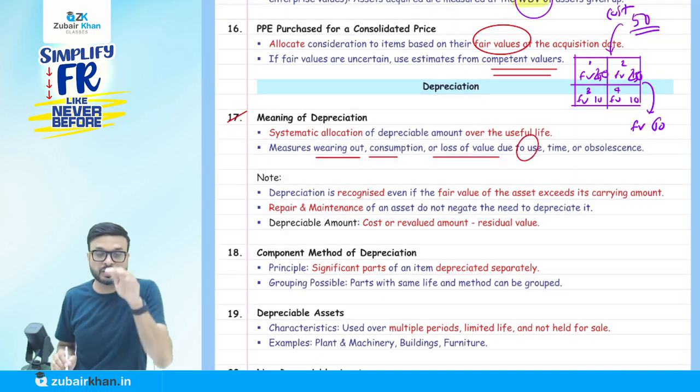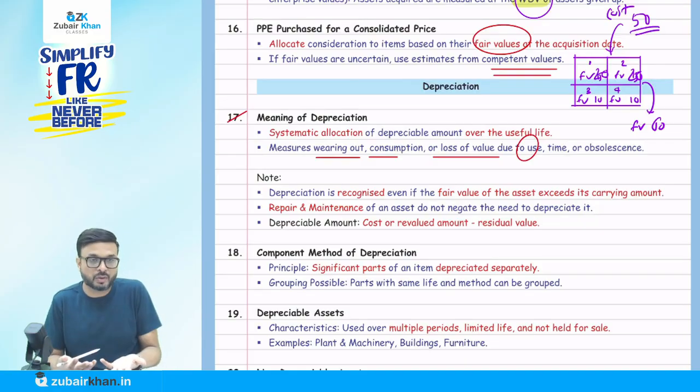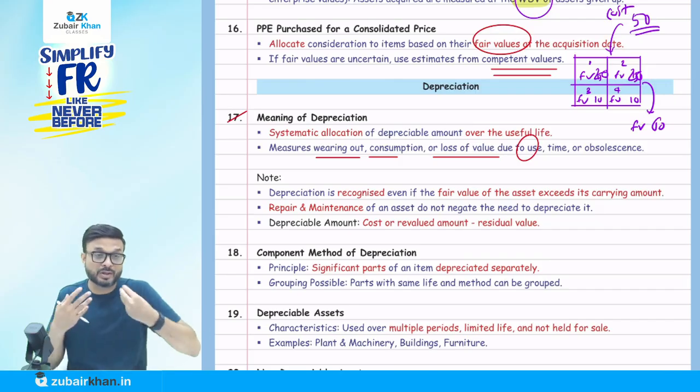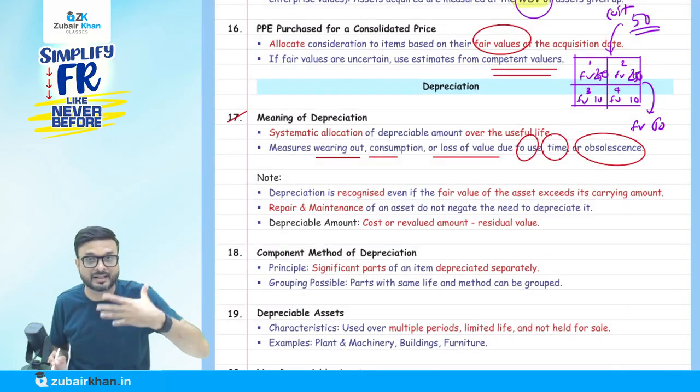Because we are using it, value goes down. Time passes, and not necessarily because we are using it. You purchase an iPhone today and keep it in the locker for 5 years. After 5 years, obviously you have not used it, still its value will go down because of time and because of obsolescence, because of change in technology.